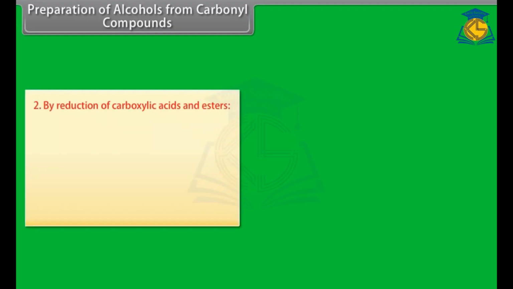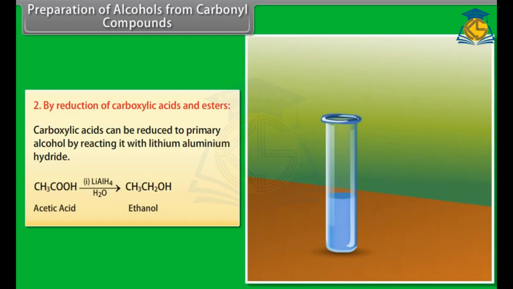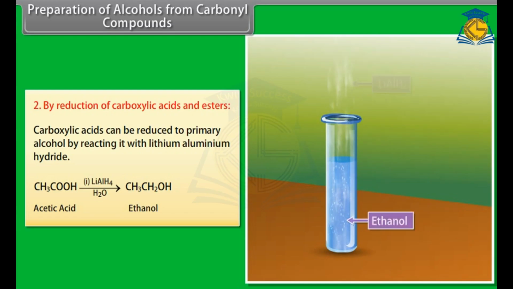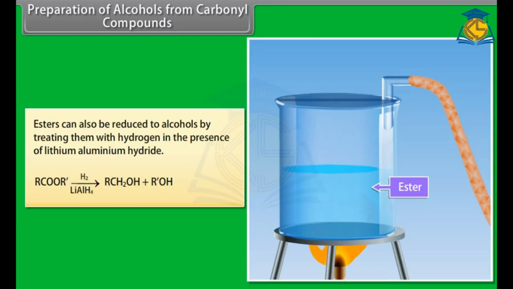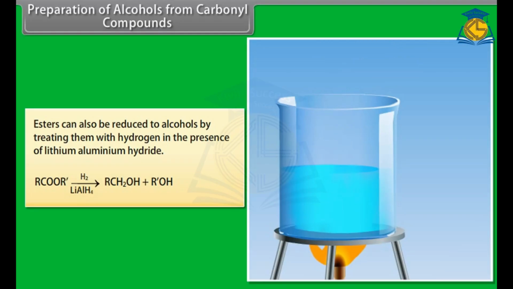Preparation of alcohol from carbonyl compounds by reduction of carboxylic acids and esters. Carboxylic acids can be reduced to primary alcohol by reacting them with lithium aluminium hydride. Lithium aluminium hydride is mixed with acetic acid, along with water, which forms ethanol. Esters can also be reduced to alcohols by treating them with hydrogen in the presence of lithium aluminium hydride.